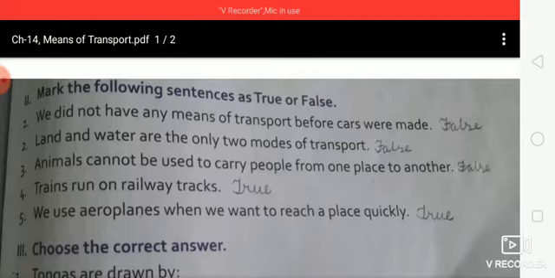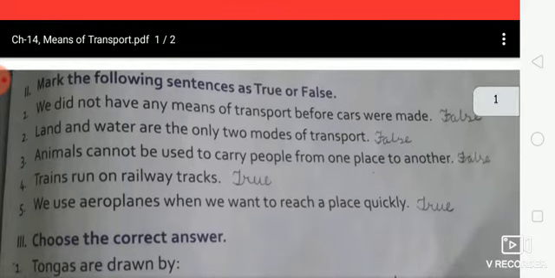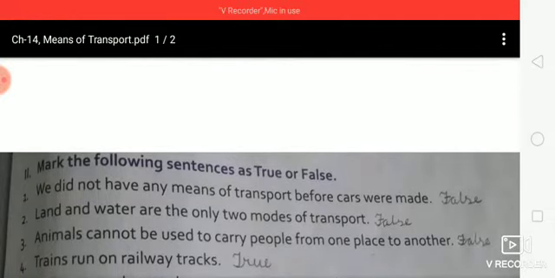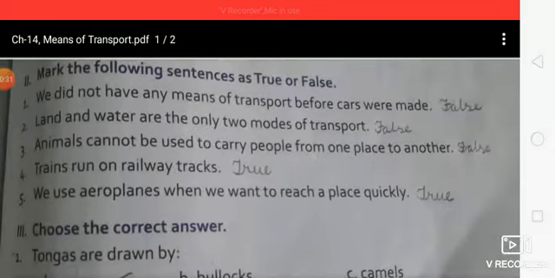So today we are going to cover chapter 14, means of transport. Okay, students, today we are going to explain the exercise. In my previous video I explained how many types of transport. So, three main types of transport: air transport, water transport and land transport. Means of transport are the way by which we move people and goods from one place to another place.